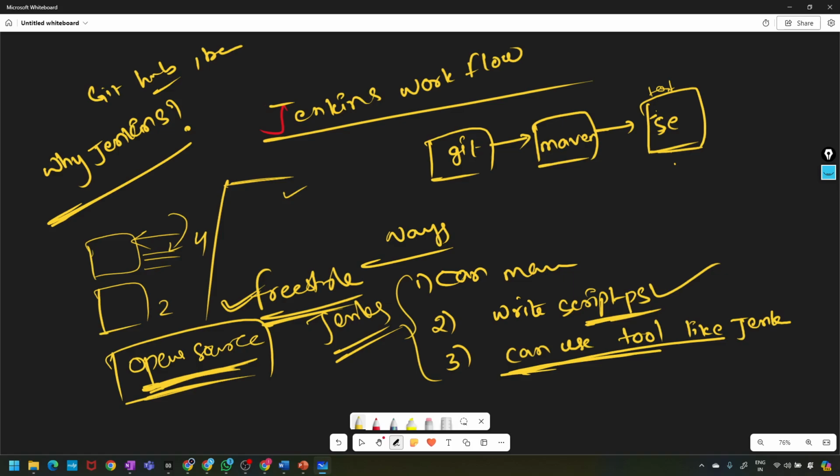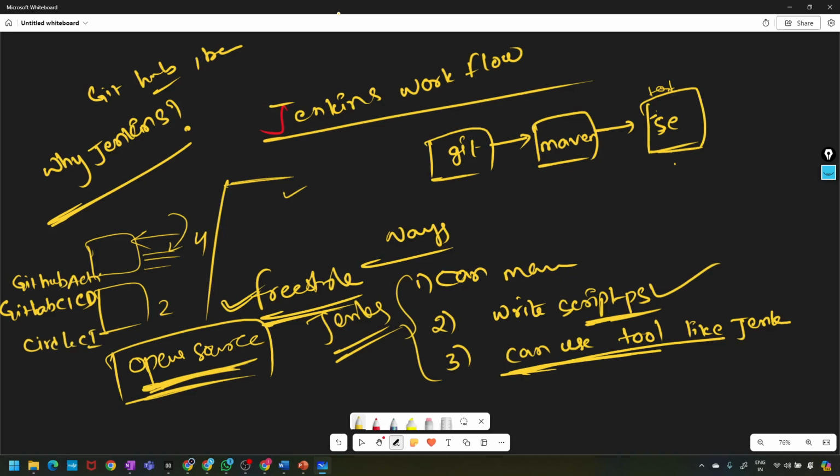So what are the alternate tools for Jenkins? You just need to know the competitors. In the interview, if they ask what are the alternate tools for Jenkins: GitHub Actions, GitLab CI/CD, and CircleCI.